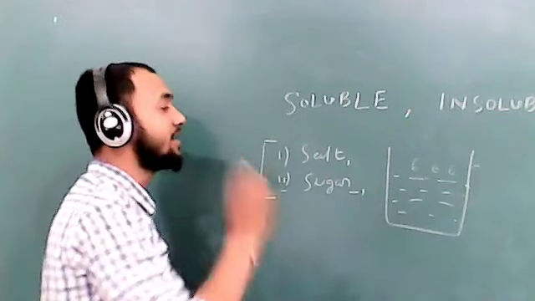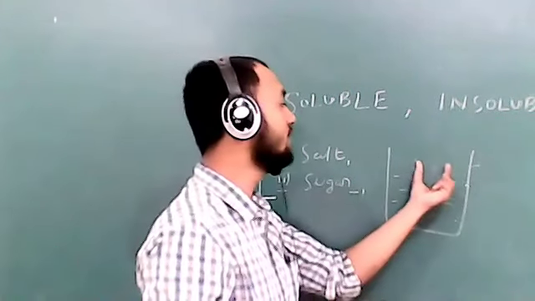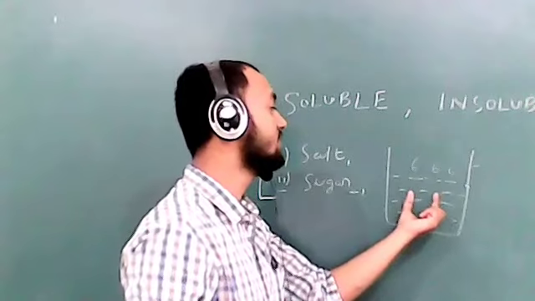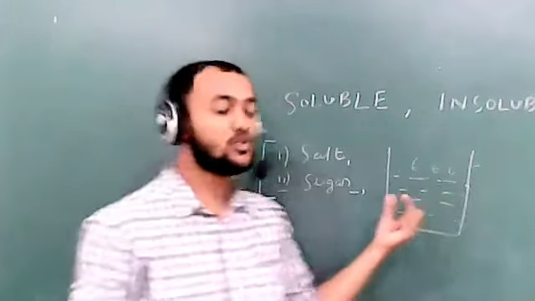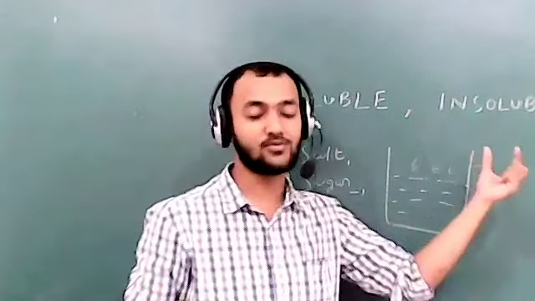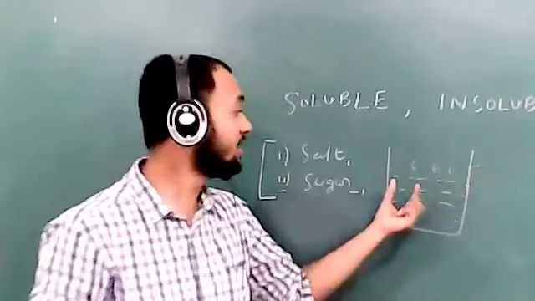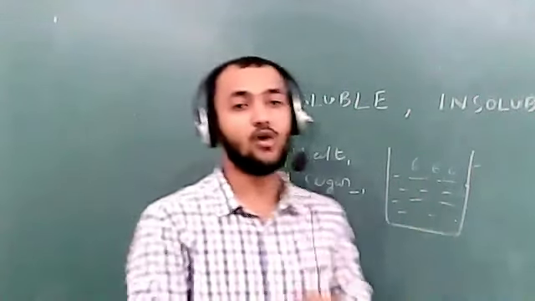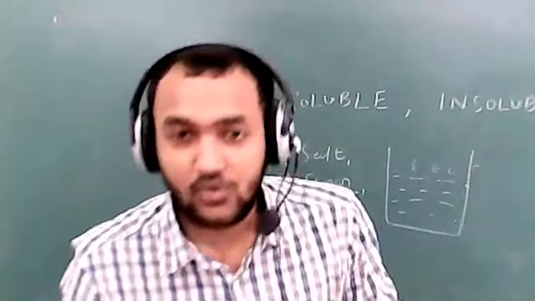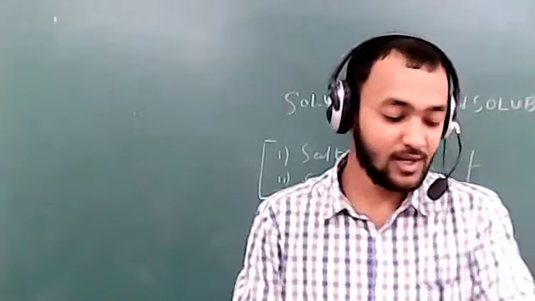You will study in higher classes why it floats, because the density of oil is less than the density of water. That's why it floats. So oil is called an insoluble substance because it does not dissolve in water. Okay, students, the rest of the things we will learn in the next class.